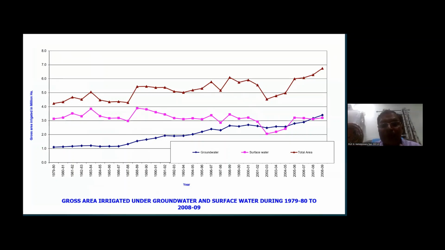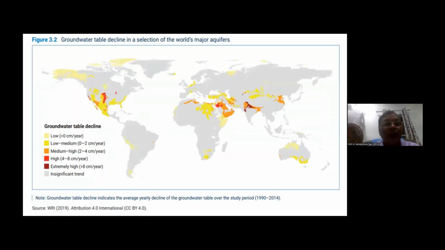And so this is how the groundwater is overutilized at some places; at some places it is not underutilized, but not overutilized either. And this is how the groundwater table declines over the world.